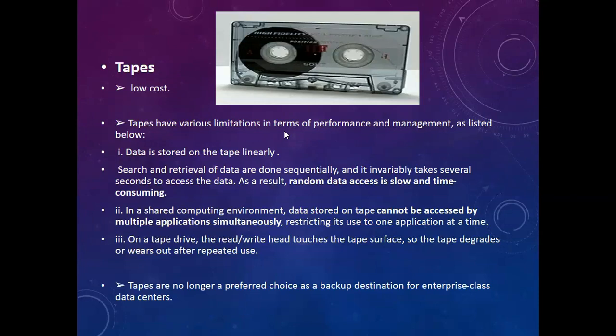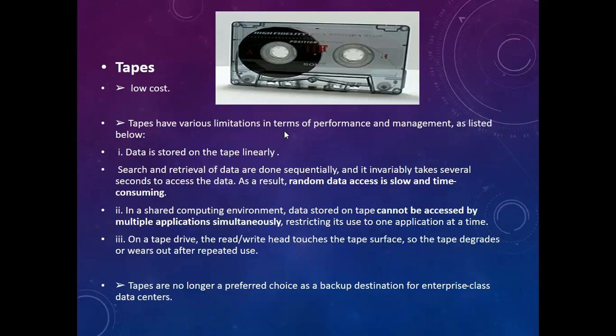So if you are using tapes, how does the tape store the data? You have seen a tape. Think that you have a large length of tape, and the data is written to it in a sequential manner. So if you want to access particular data in a random manner, it takes a lot of time.